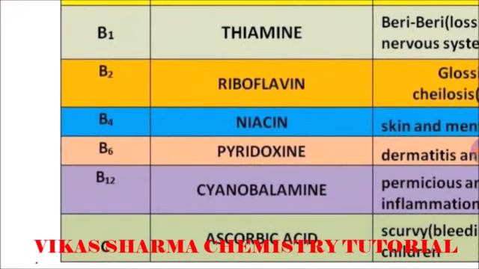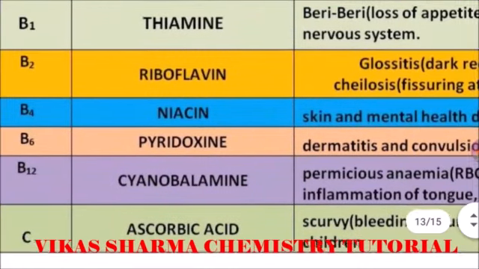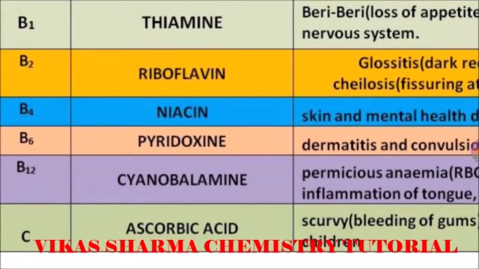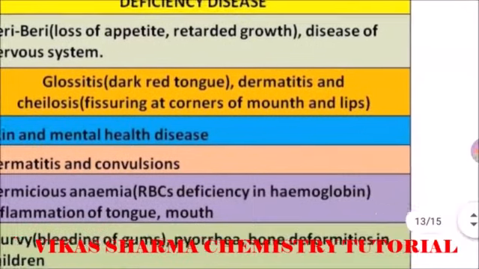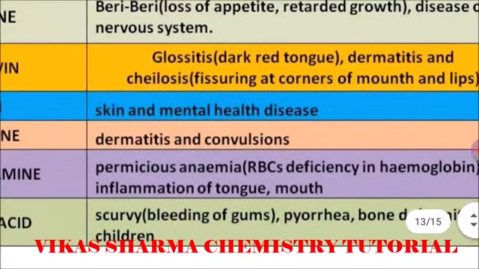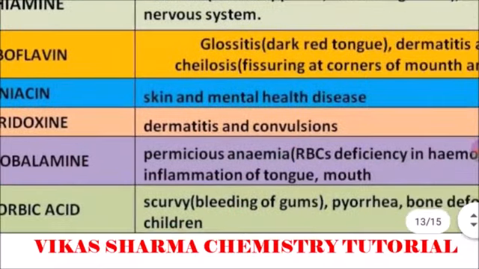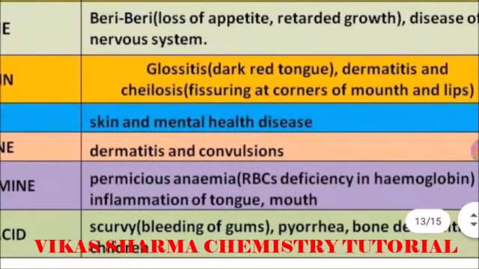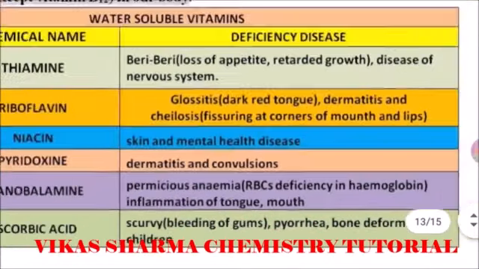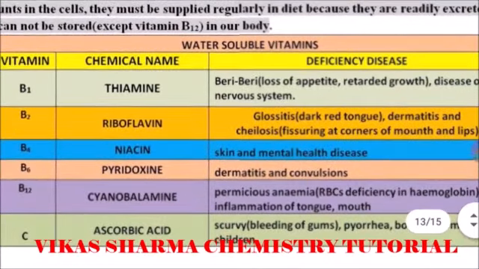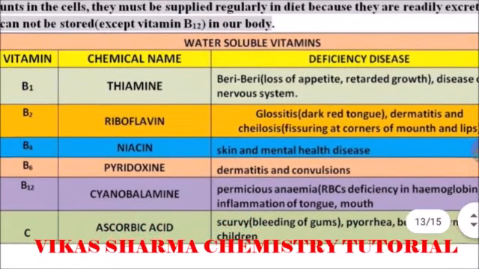Next, B12, cyanocobalamin. Particular cells store this vitamin. Vitamin B12 is an exception. Its chemical name is cyanocobalamin, and its deficiency disease is pernicious anemia, meaning RBCs deficient in hemoglobin, and inflammation of the tongue and mouth. Next, vitamin C, known as ascorbic acid. Its deficiency disease is scurvy, meaning bleeding of gums, pyorrhea, and bone deformities in children. So these are the deficiency diseases caused if the vitamins are not taken in from our diet.